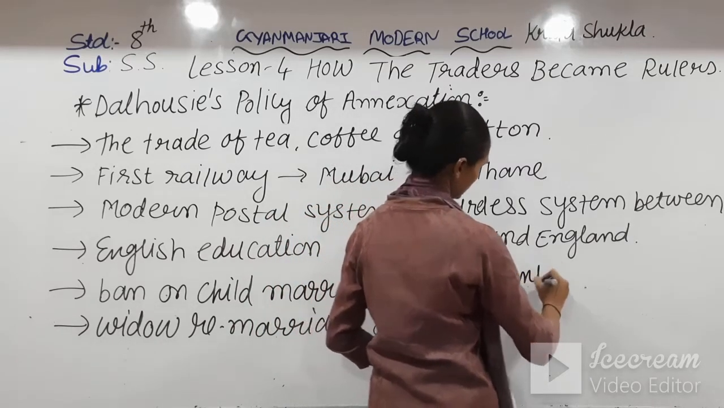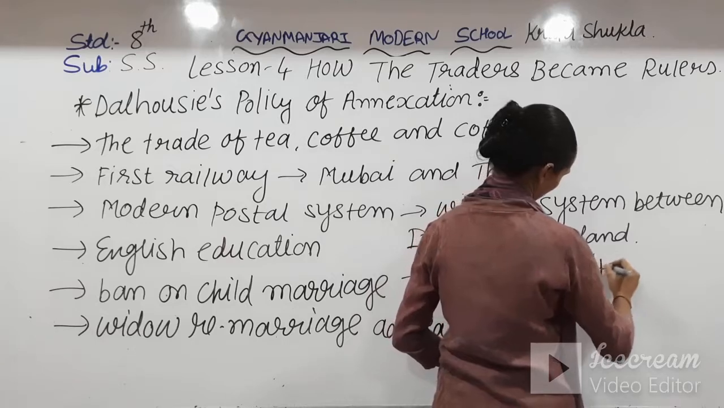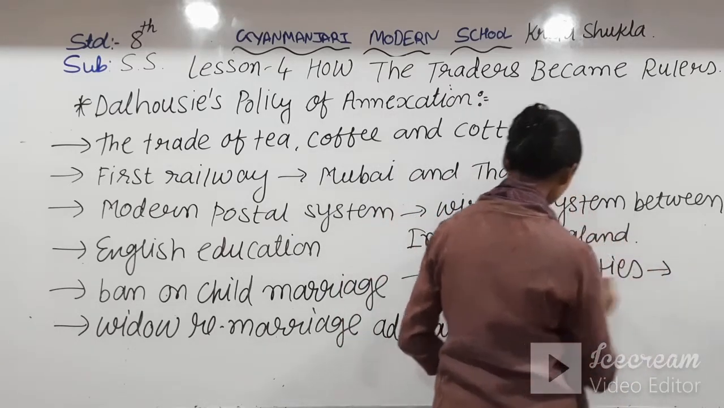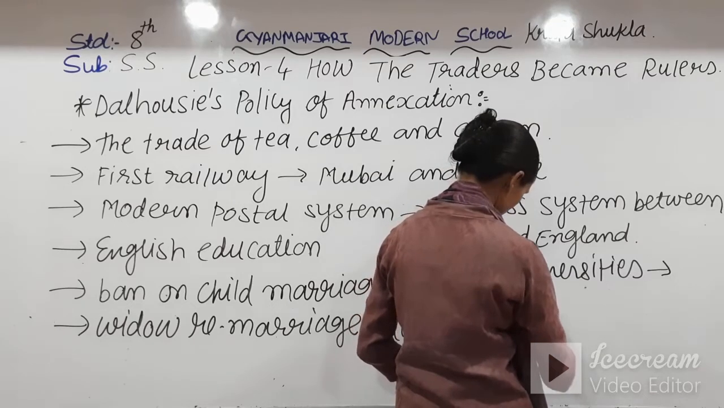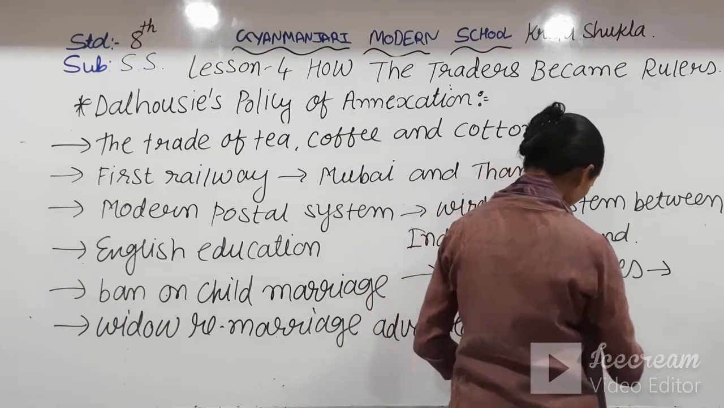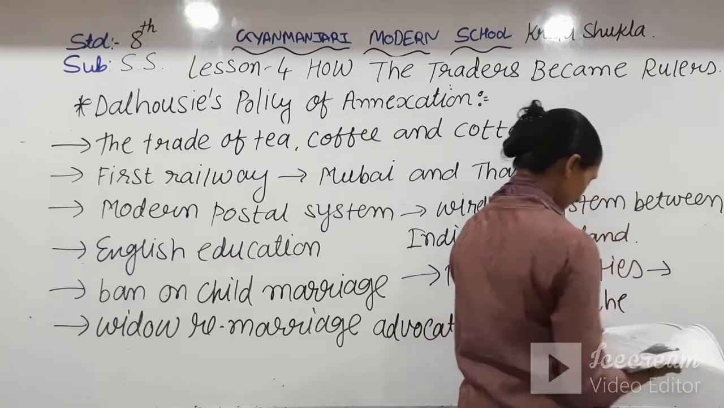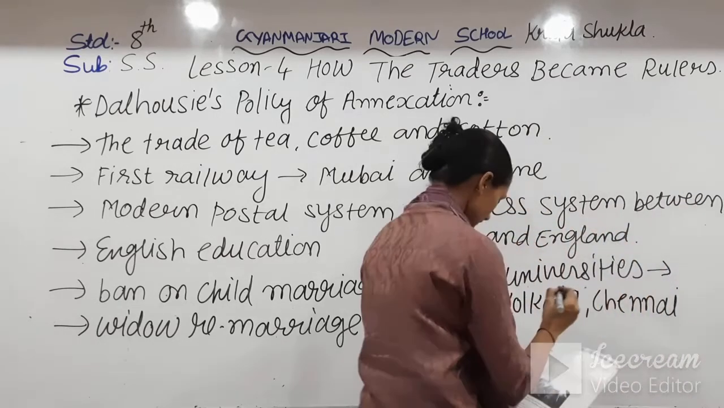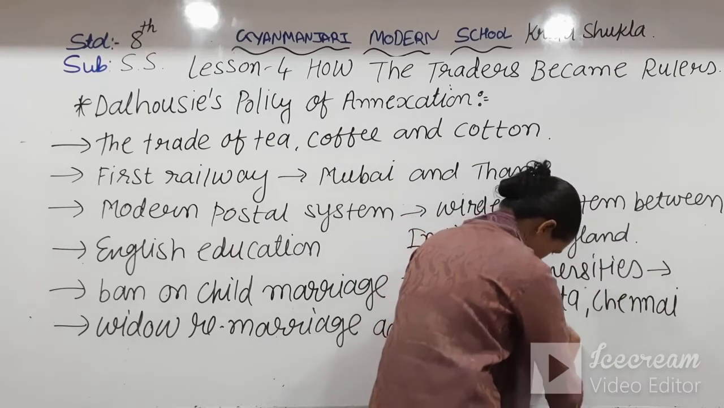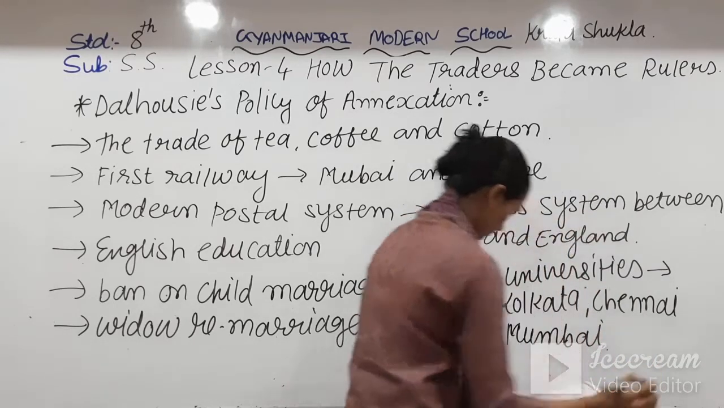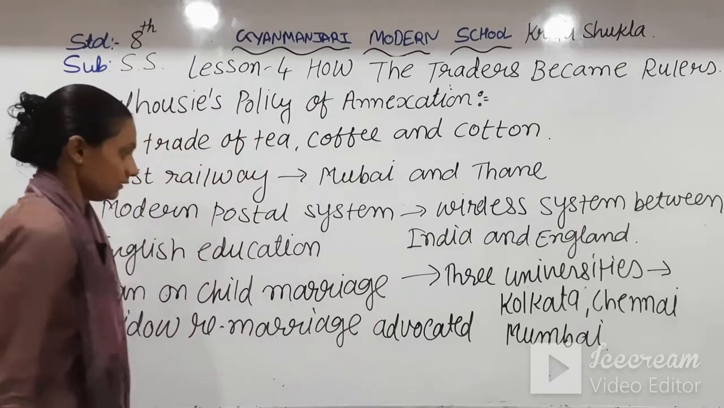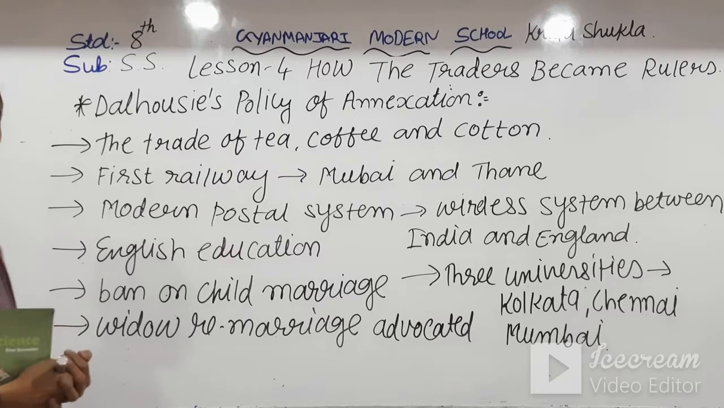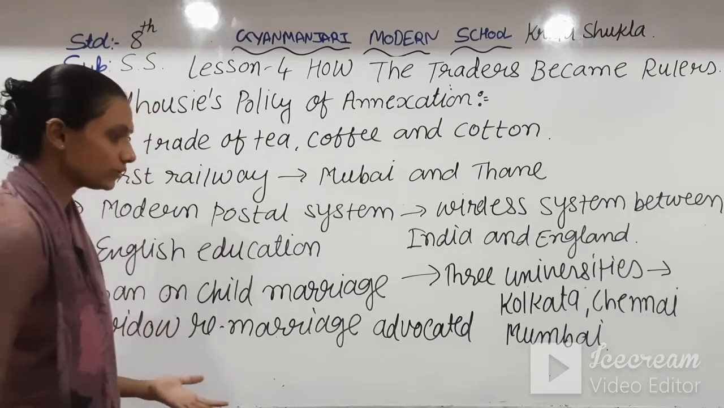Three universities were started. Where were they started? In Kolkata, in Chennai and in Mumbai. So, these are the changes that Dalhousie made during his tenure, and these were very good changes.